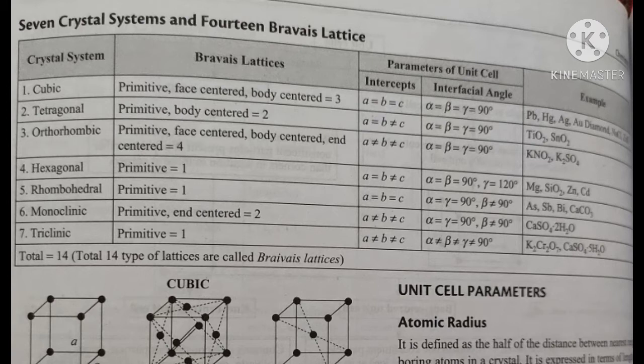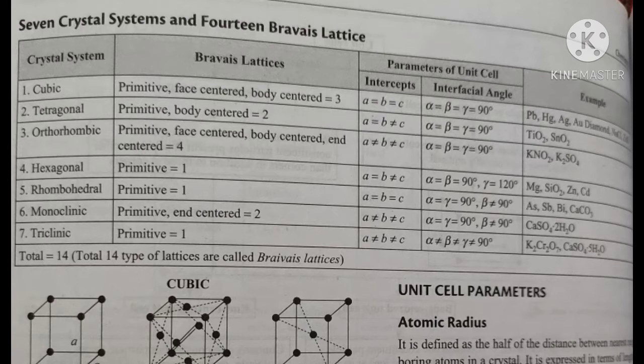And the second one is tetragonal. In a tetragonal crystal system, there are mainly primitive and body-centered, so 2 Bravais lattices.